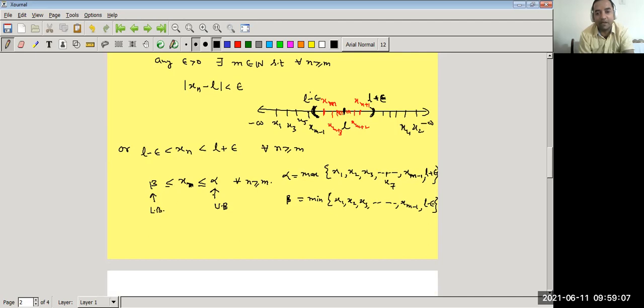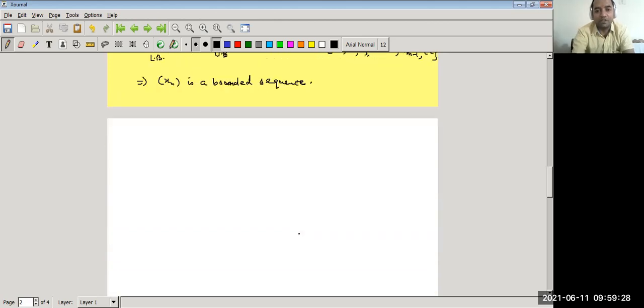So if we get an upper bound and lower bound for the sequence, then the sequence becomes a bounded sequence. This implies that the sequence xn is a bounded sequence. So every convergent sequence is bounded.